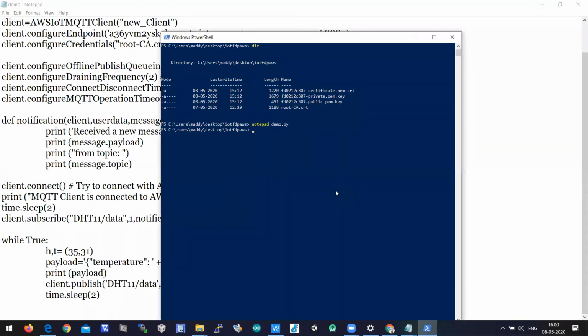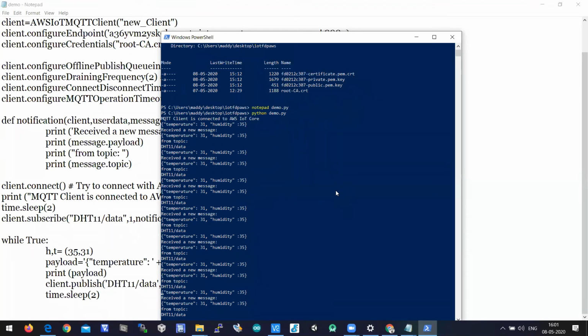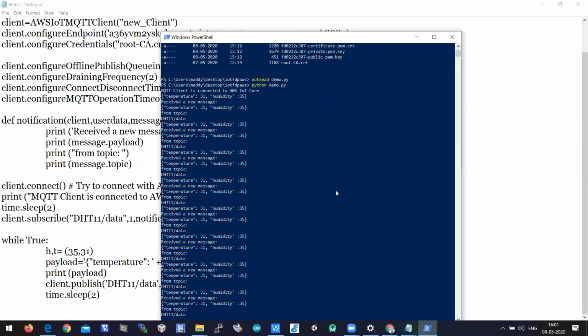Python space demo.py. When you hit enter, the MQTT client is connected to AWS Core, and we are able to see the messages flowing in. Temperature value is 31, humidity value is 35 from the topic DHT11/data. You can see this kind of data coming in because we are publishing on the same topic name, DHT11/data. The data is printing here on the PowerShell, from where the program is called.